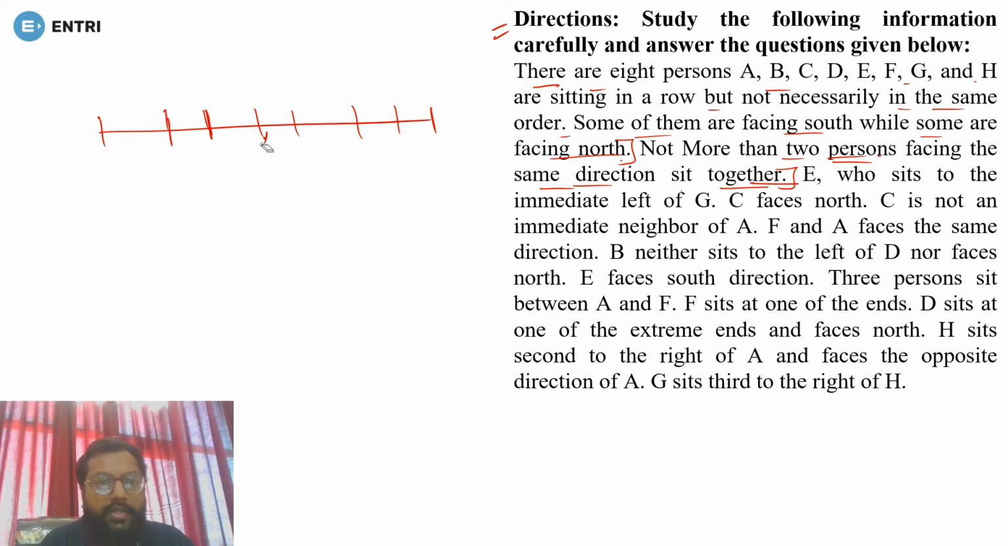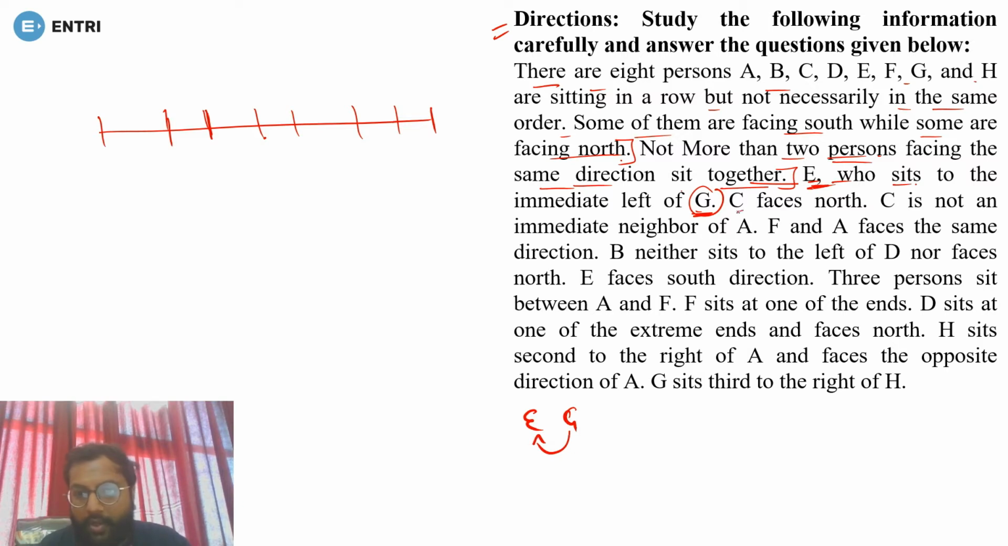So in total we have 8 persons, and I just made the arrangement. E sits to the immediate left of G. First of all, we don't know the face of G, because E is sitting immediate left of G, but we don't know the face of E. So what you have to do is write it down. I am writing here that E is immediate left of G, but we don't know the face of G. I am writing it according to my hand; it is my left, so I am taking it left.